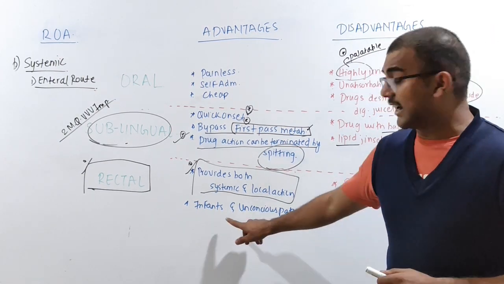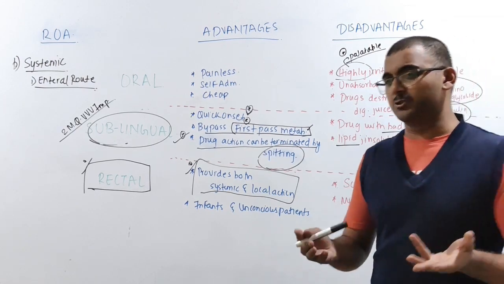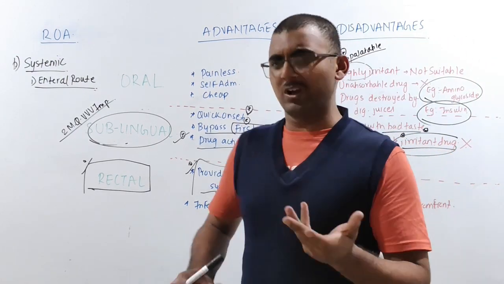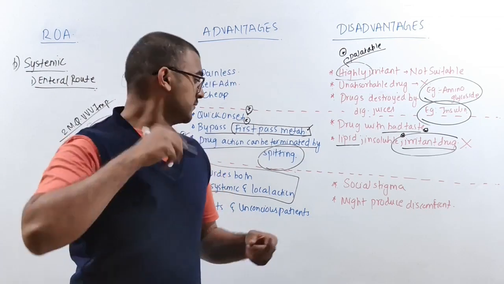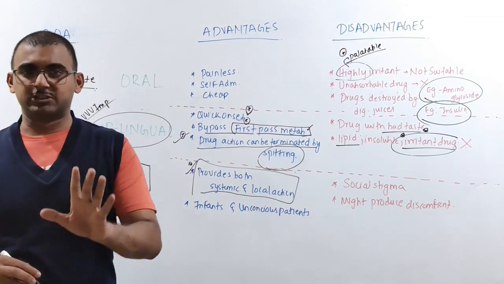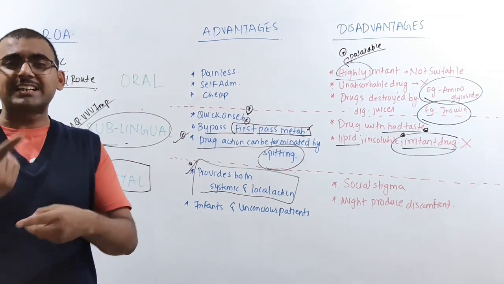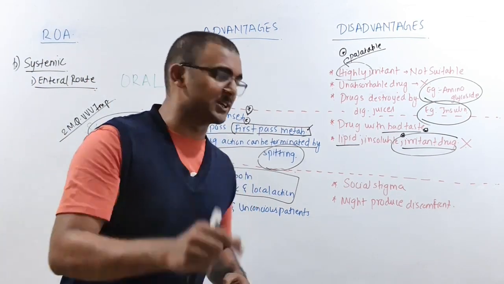And the next one is the unconscious patient. With an unconscious patient, you cannot give anything through the mouth, right? It won't have any action. So for those patients, we can give the rectal route of administration. I hope the advantages and applications of the rectal route of administration are clear to you.